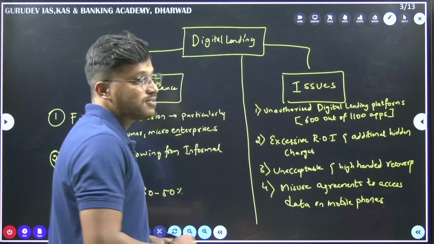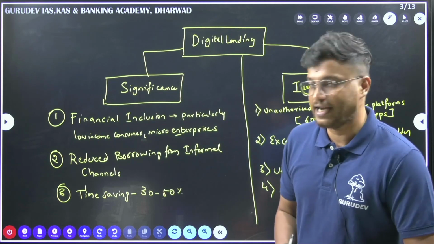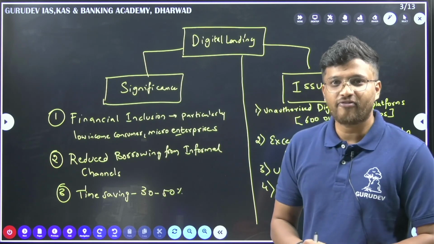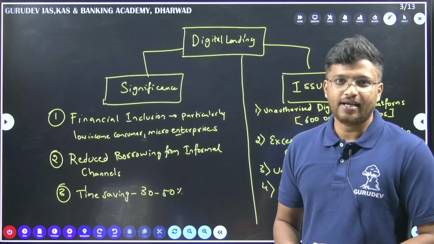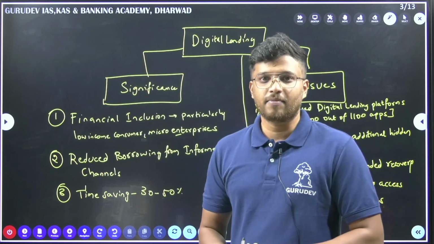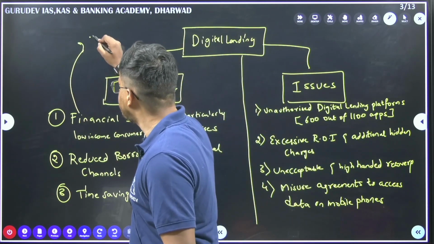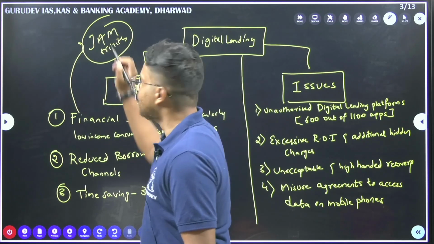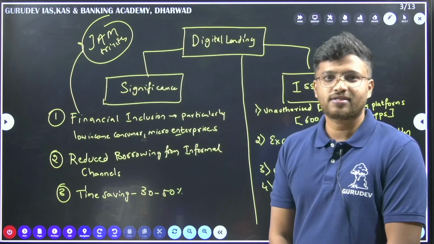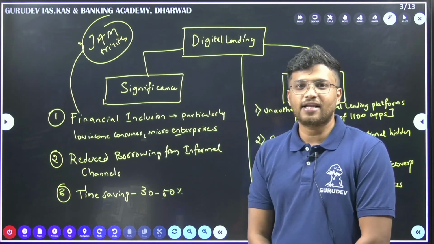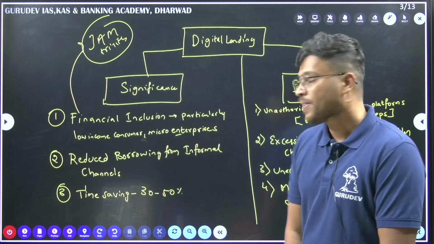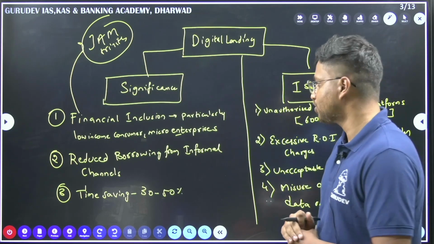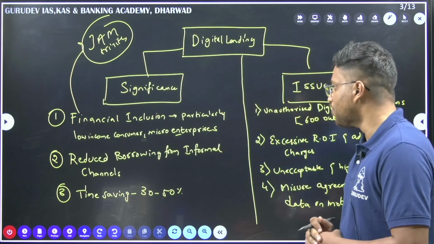First of all, we will look at the significance. What is the significance of digital lending? Here, digital lending is promoting financial inclusion. By financial inclusion, we mean that every person is included in the formal banking system. The government had launched the JAM Trinity, that is Jan Dhan, Aadhaar and Mobile. Jan Dhan Yojana was mainly launched for having a zero balance bank account for every citizen of this country. So these online lending platforms as well are promoting financial inclusion.